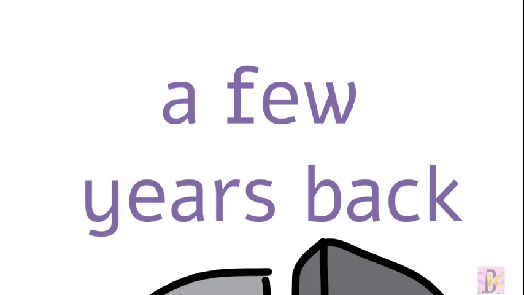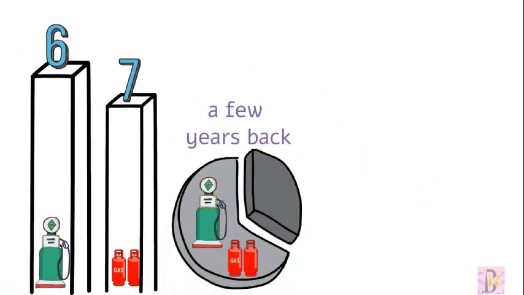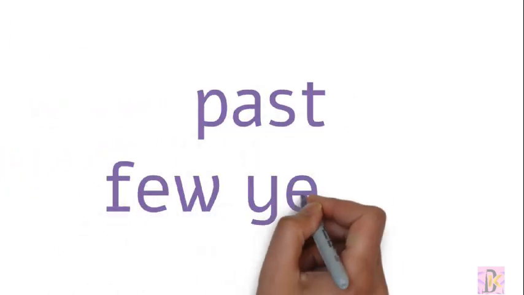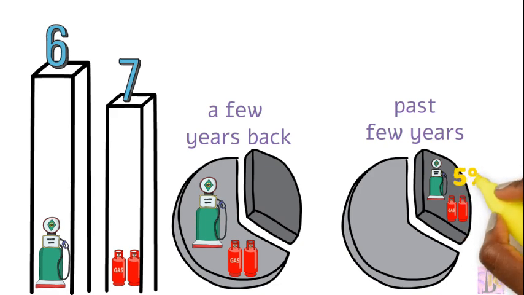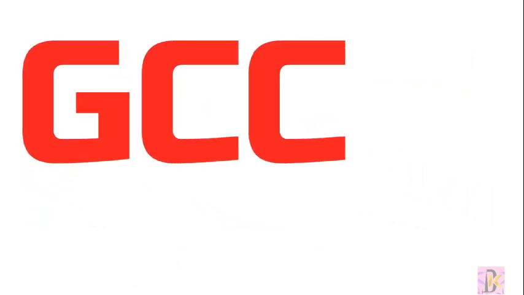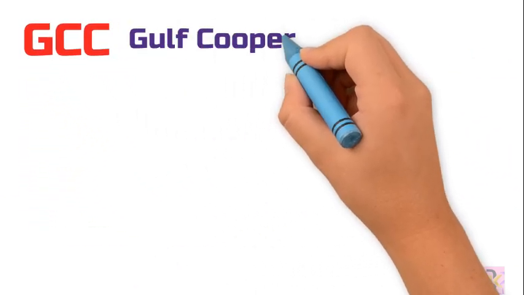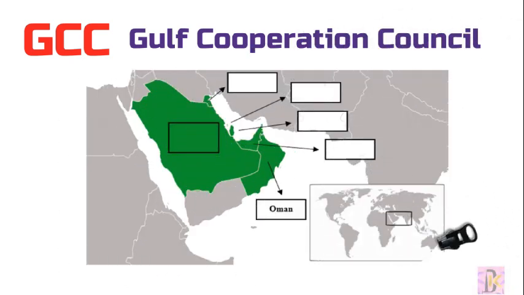Until a few years back, most of the revenue of this country was generated through oil and gas. But over the past few years, it has reached only 5%, and 95% of the revenue of the country is generated through other sources like tourism and trade. The economy is the most diversified of all members of the GCC countries. GCC means Gulf Cooperation Council. What are the GCC countries?